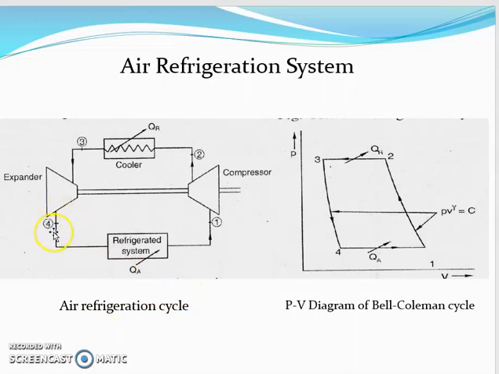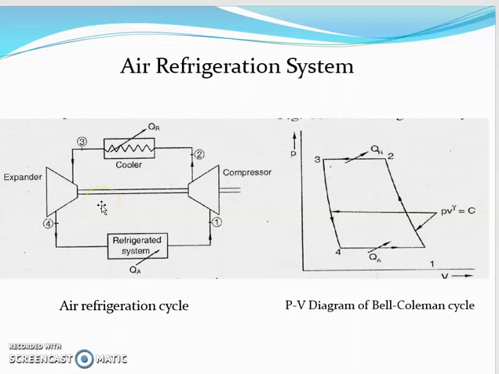Then at point number 4, that air passes to the evaporator. The refrigerant absorbs heat from the space that is to be cooled at constant pressure, and its temperature increases. So again, 4 to 1 is a constant pressure process. In this case, 2 processes are reversible adiabatic or isentropic, that is compression and expansion, and the remaining 2 are constant pressure processes. One is in the evaporator and another is in the cooler.